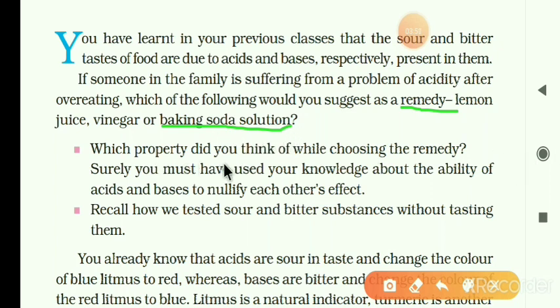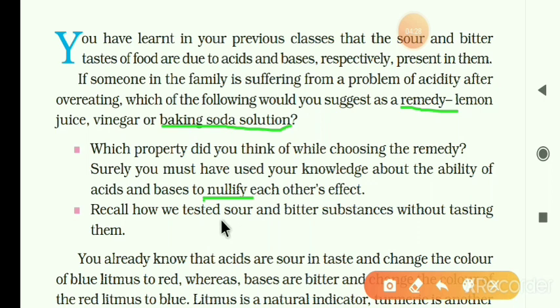You know that whenever acidity is there, you have to give the basic substance. Surely you must have used your knowledge of the ability of acids and bases to nullify each other's effects. Nullify means cancel. Whenever acid is there, you have to give the base, and whenever base is there, you have to give the acid. So they will cancel each other. This is called the neutralization reaction.